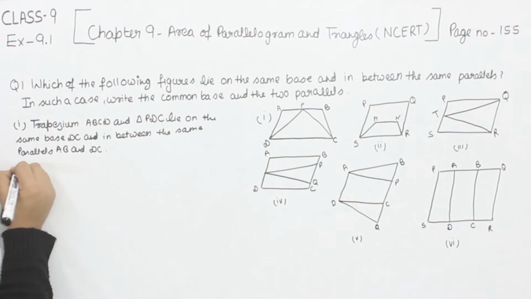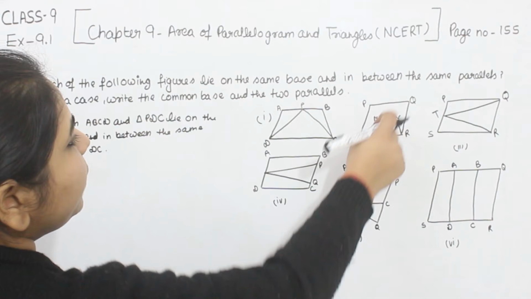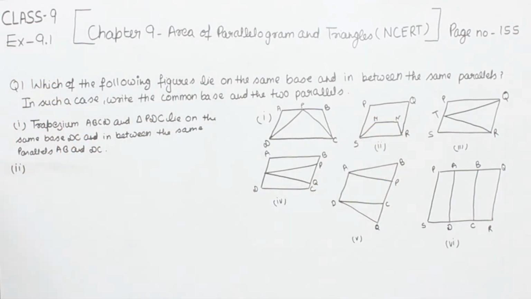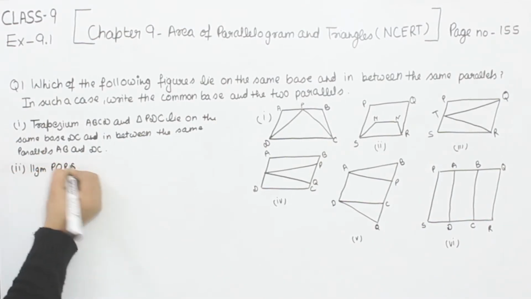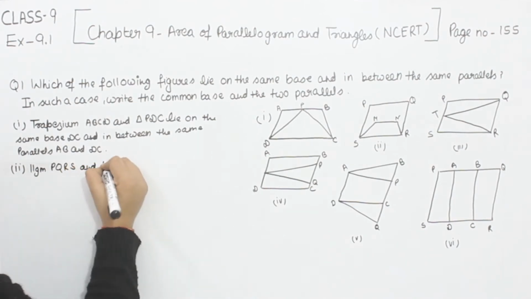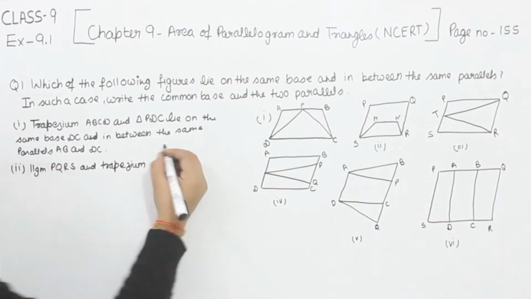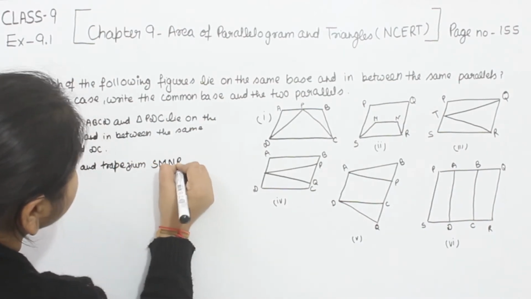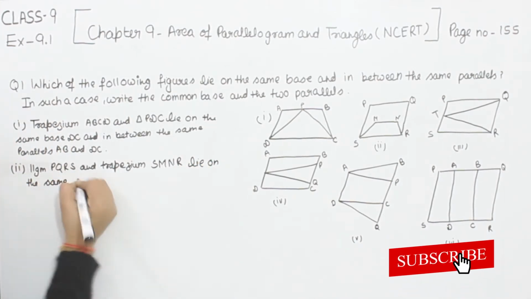Now comes to the part 2. In the part 2, this is the figure. In this we have parallelogram PQRS and the trapezium SMNR. So now we are going to write this statement. Parallelogram PQRS and trapezium SMNR lie on the same base.